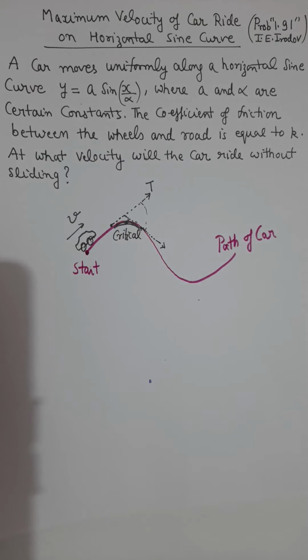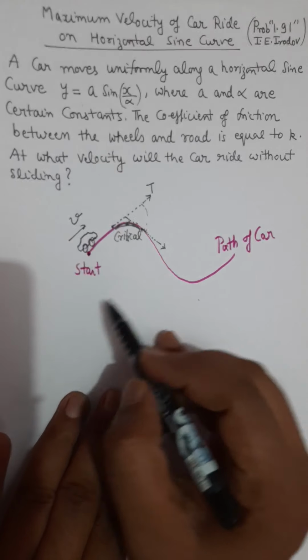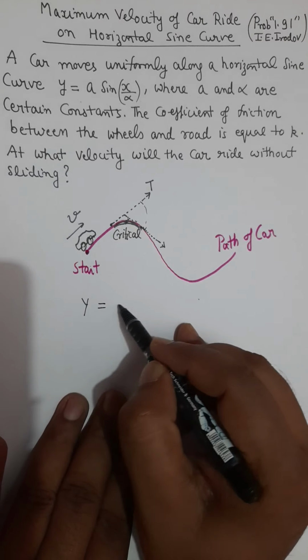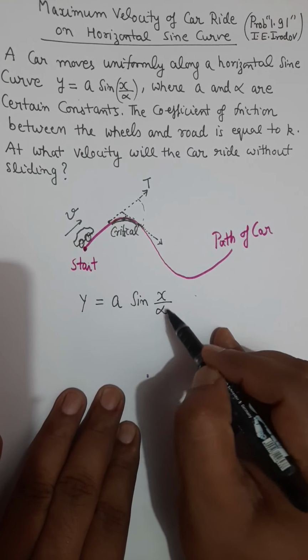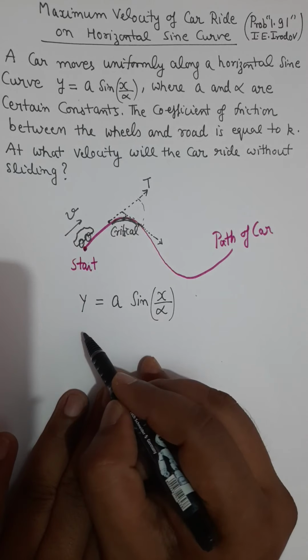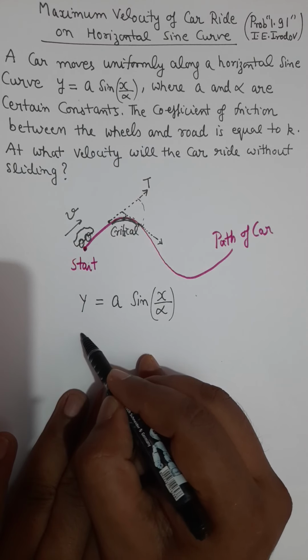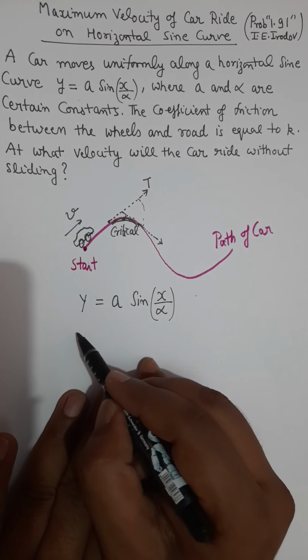Now, let us find the acceleration at that critical point. To find the acceleration at that critical point, we will use the equation of trajectory given to us, y equals a sin x over alpha. I will differentiate this equation with respect to time two times.